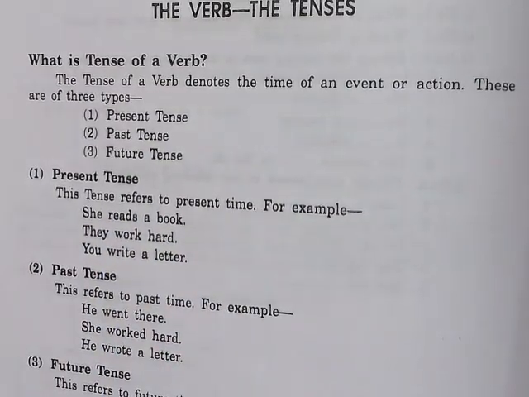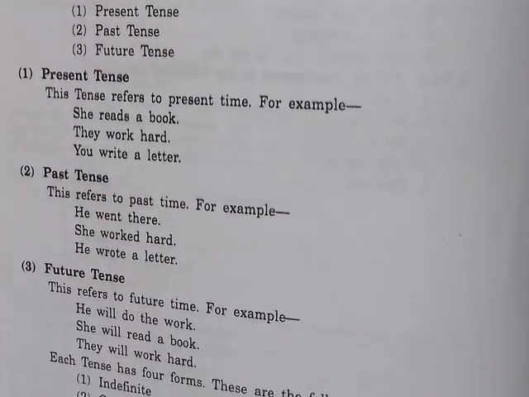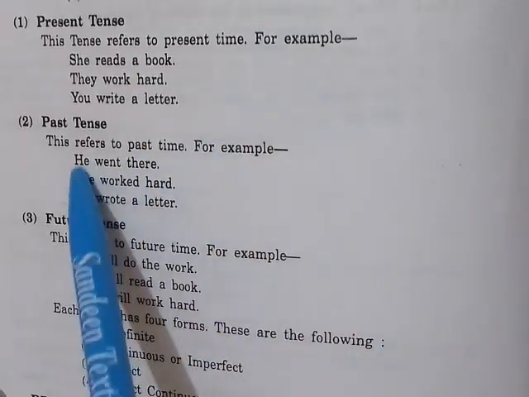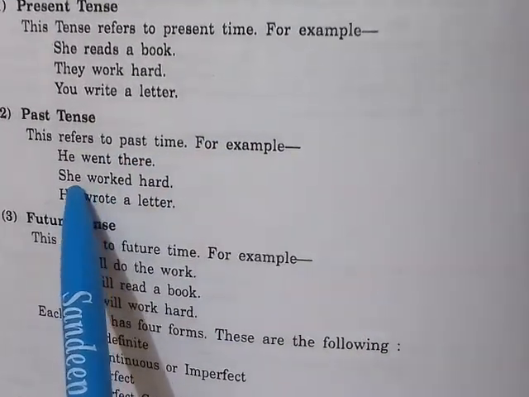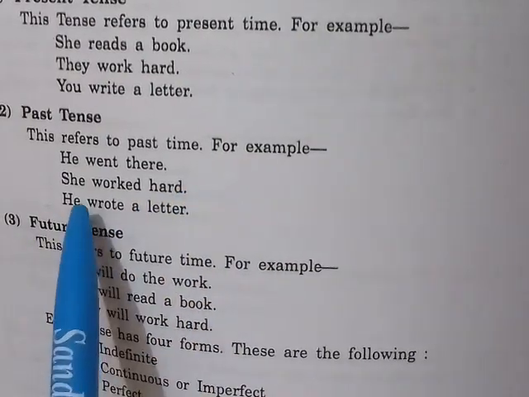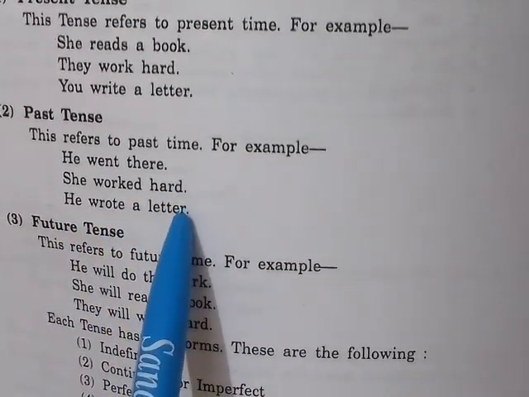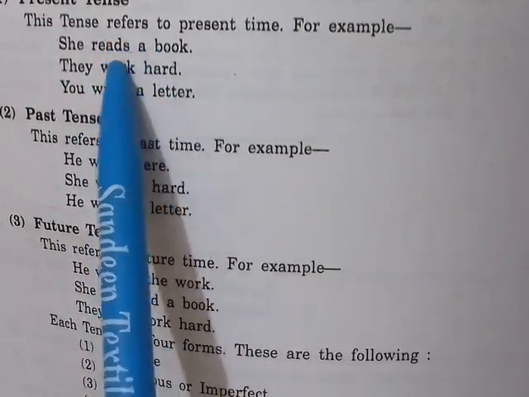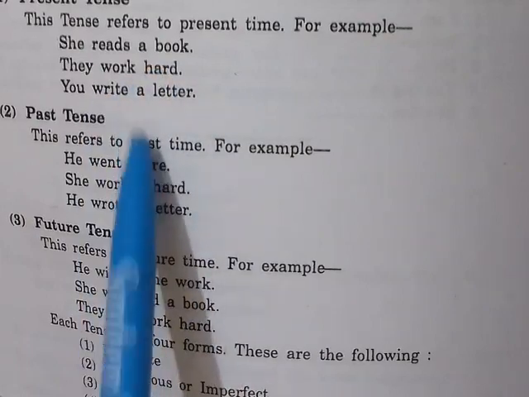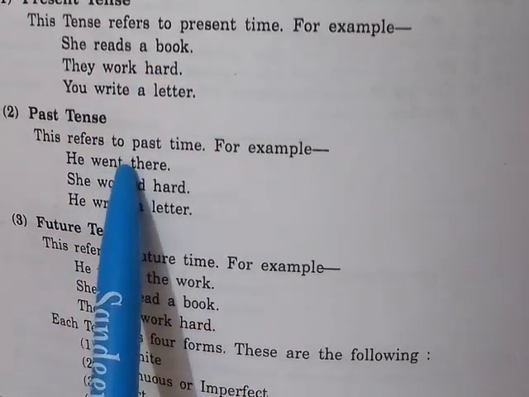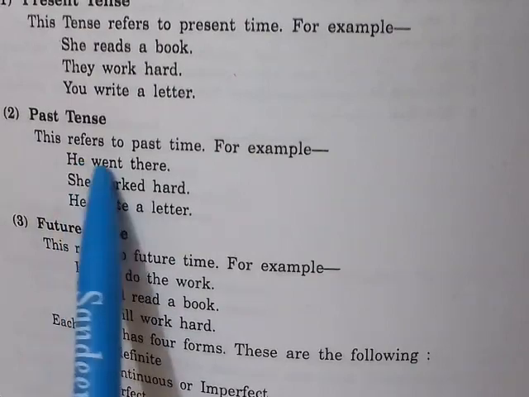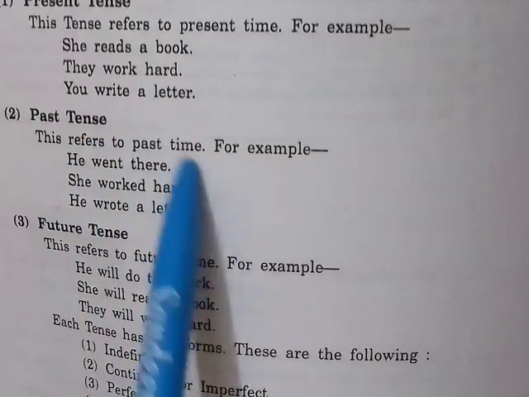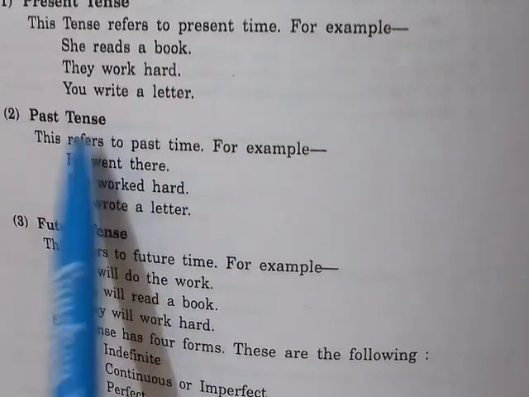Past tense refers to past time. For example, he went there. She worked hard. He wrote a letter. Here you will find a difference in the verb also: in present tense it is reads, work, write, but in past tense it is went, worked, wrote. All these verbs are in past tense.